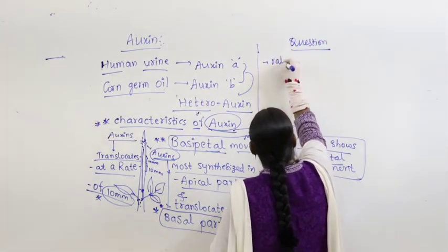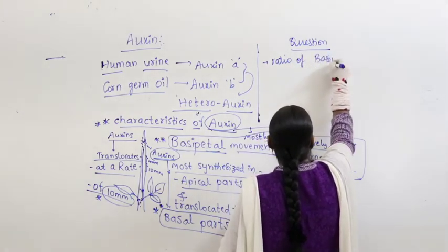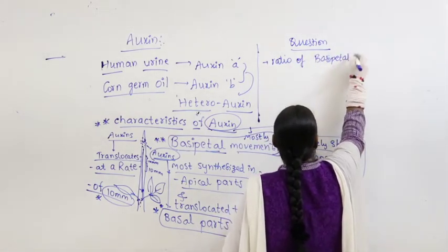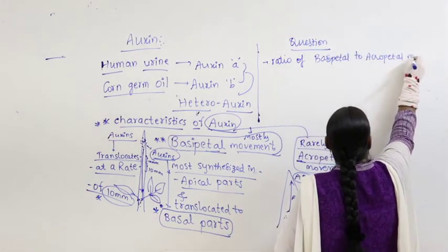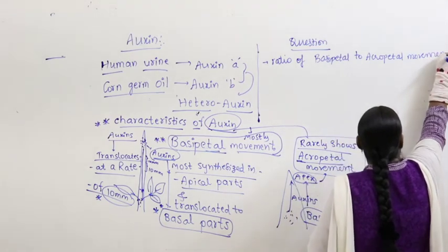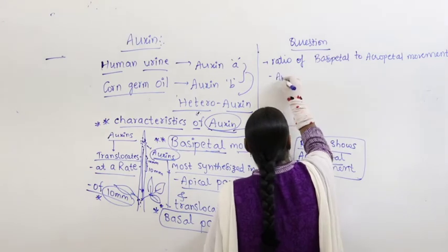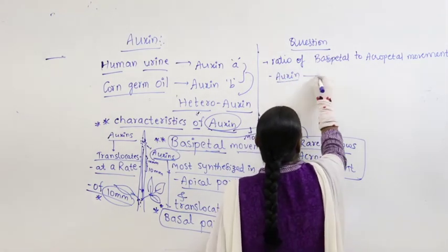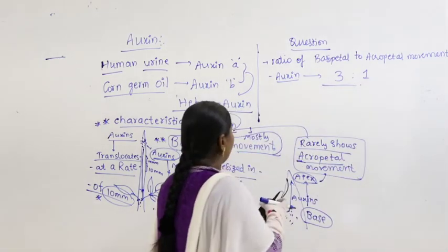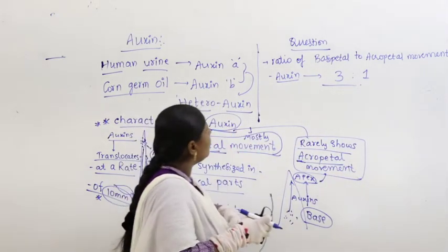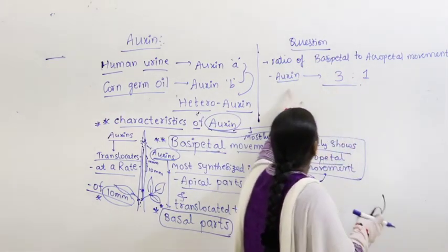the ratio of basipetal to acropetal movement of auxin, then you have to take 3:1. Then you have to take what? 3:1. Ratio of basipetal to acropetal movement of auxin.